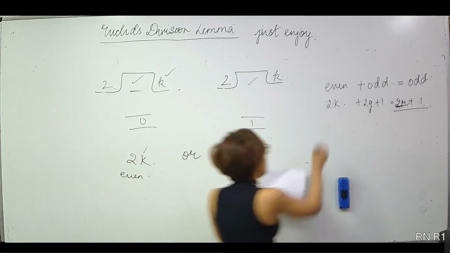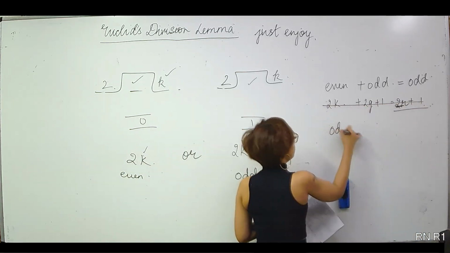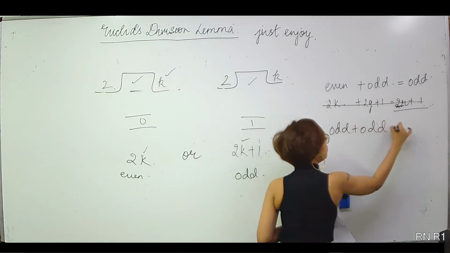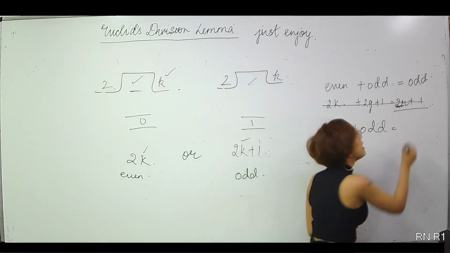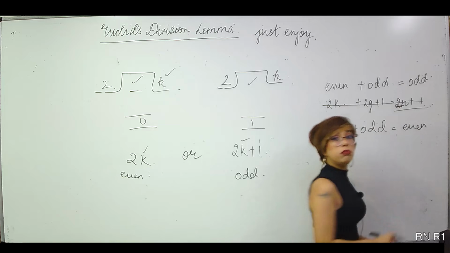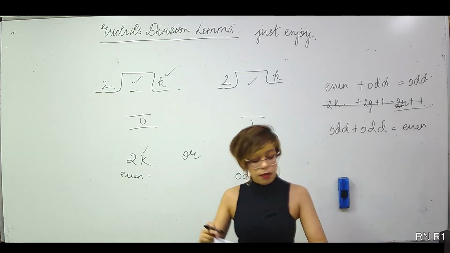Right? Okay, fine. Now, suppose I have two odd numbers. The answer would definitely be even now. So the justification.